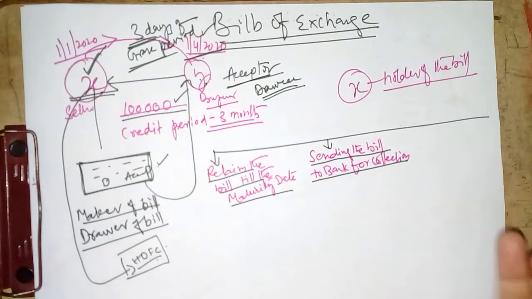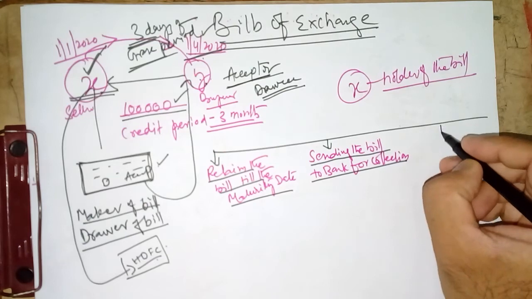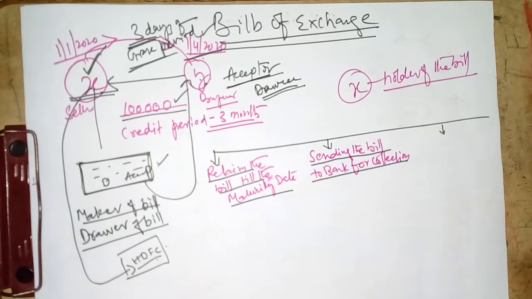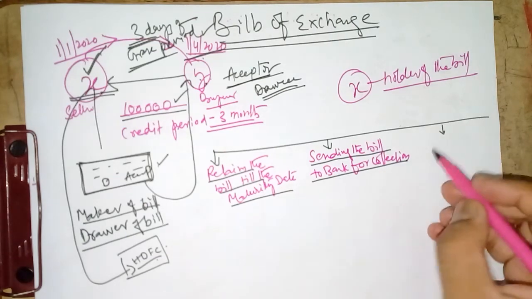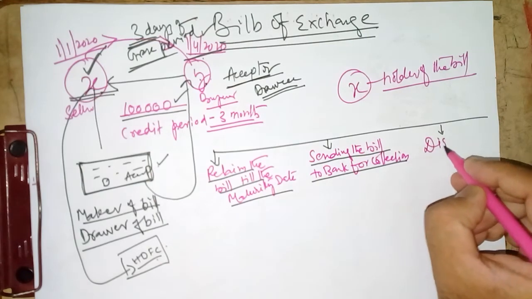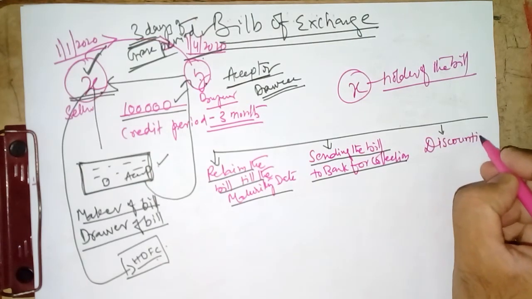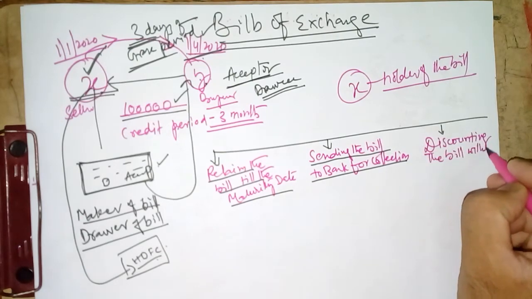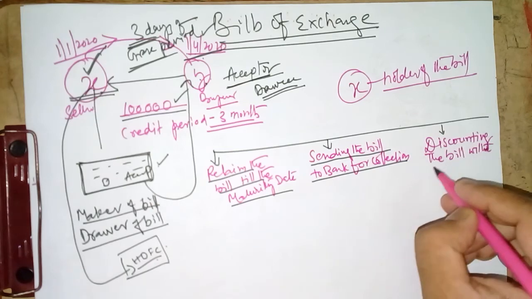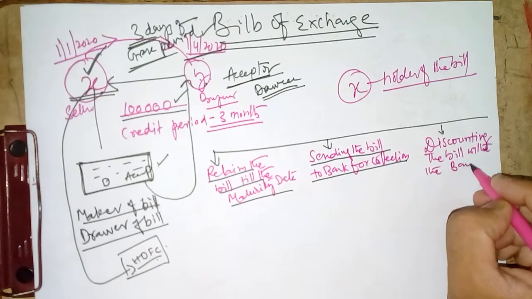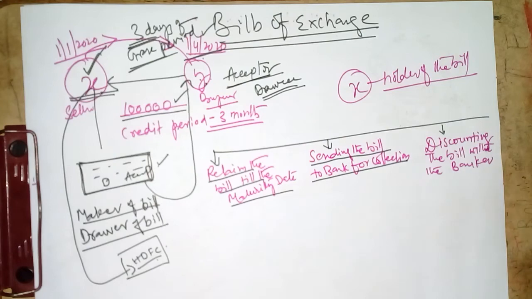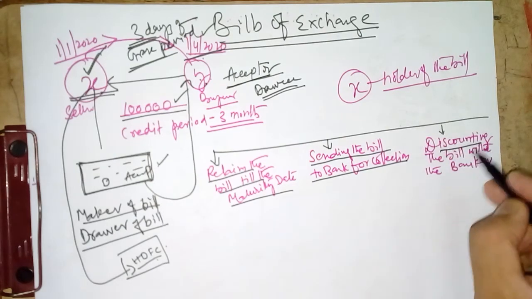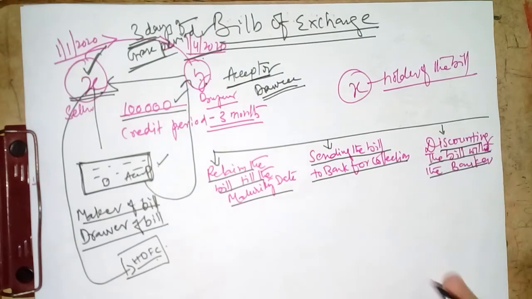It is quite similar to retaining the bill till the maturity date. Right? And the option number 3. This is the most important option for the bill, that is discounting the bill with the banker. This is the most important feature we need to understand. What do you mean by discounting of the bill?